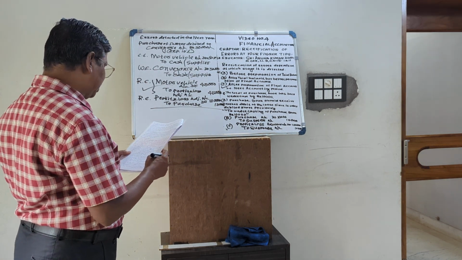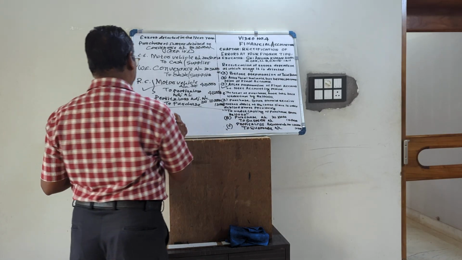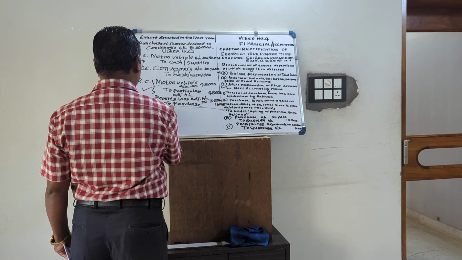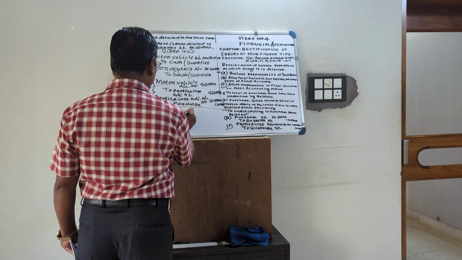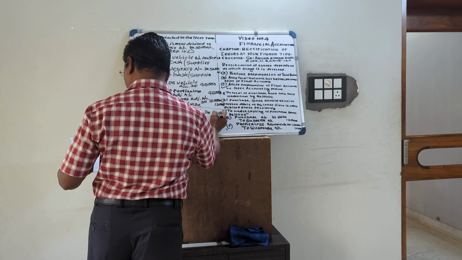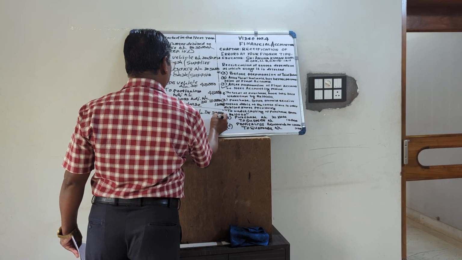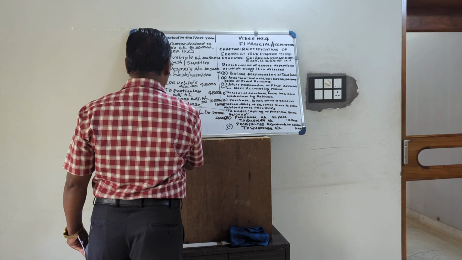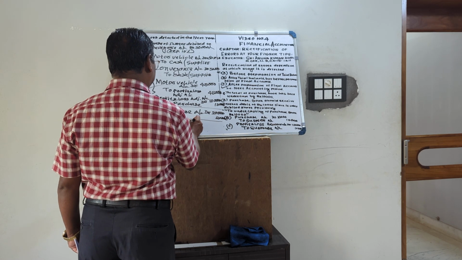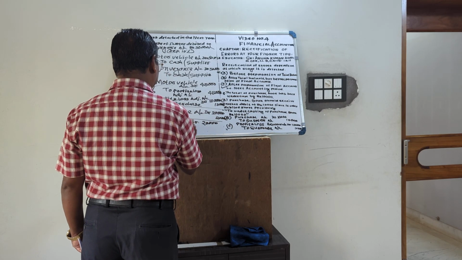Then third: credit purchase of goods from Mr. X for 20,000 entered as sales. So purchase of goods from X. What should be the entry? Purchase account debited 20,000 to X. What is done? It is entered in the sales book. So the journal is X account debited 20,000 to sales.